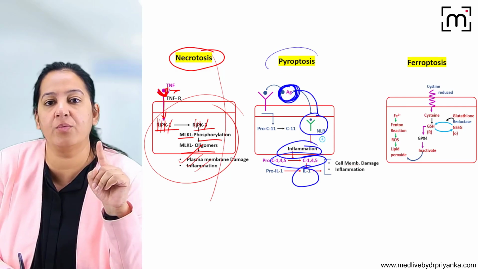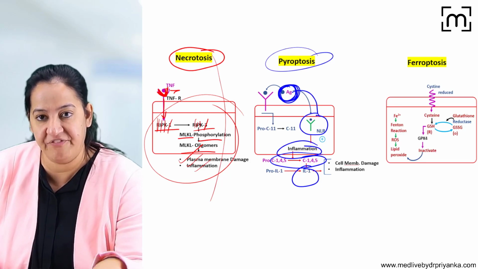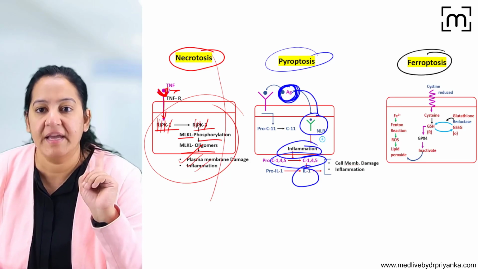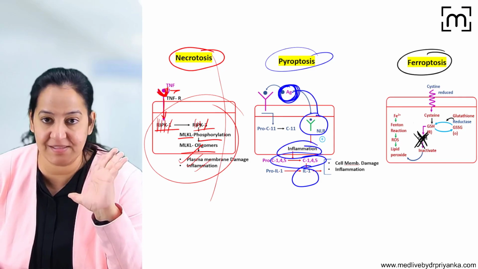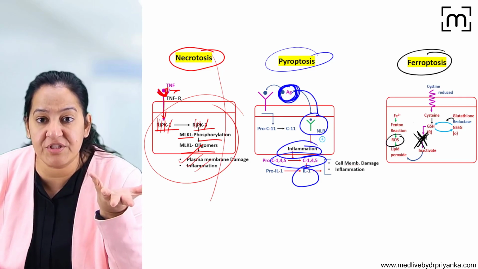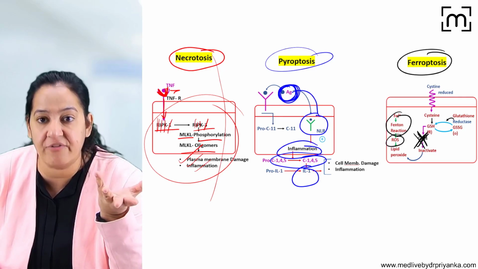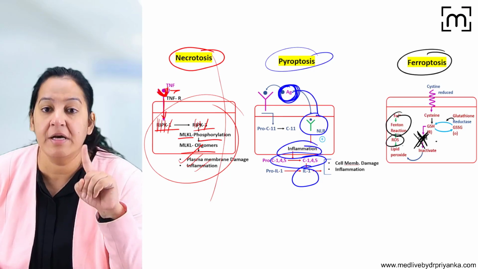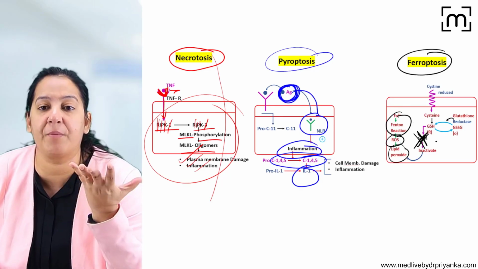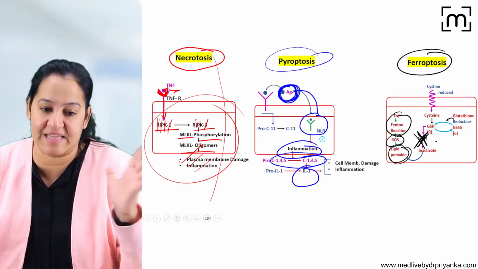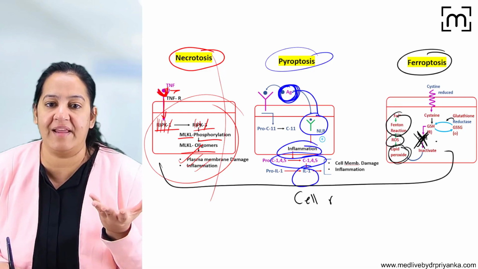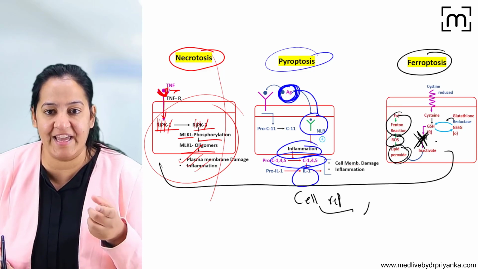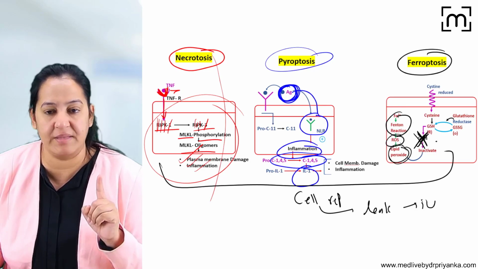On the contrary, the third and last one is ferroptosis. In ferroptosis, the glutathione peroxidase 4 enzyme gets inactivated. Now, since this is inactivated, for the reactive oxygen species generated via iron in the Fenton reaction, there is no one to deactivate them. So these reactive oxygen species cause lipid peroxidation, and lipid peroxidation causes the cell damage. So one thing is common in all three: the cell gets ruptured, which causes leakage and which causes inflammation.